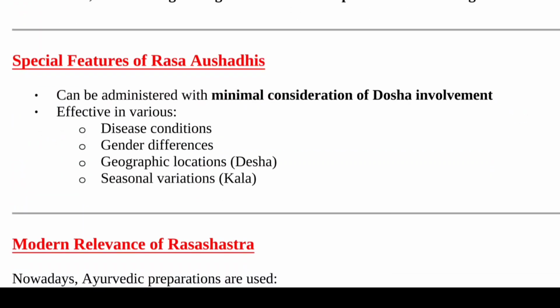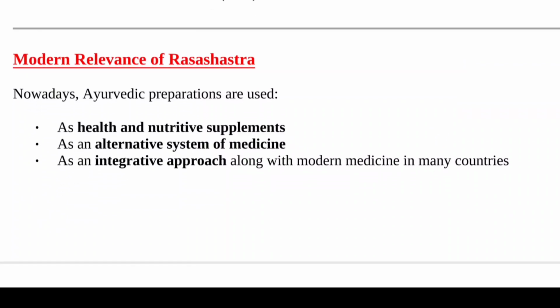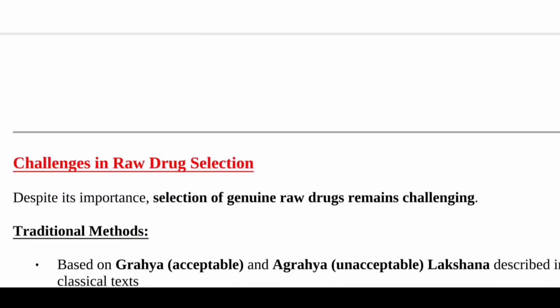Special features of Rasaushadhis: they can be administered with mineral consideration of dosha involvement and are effective in various disease conditions, also considering gender differences and geological locations, and in use with seasonal variations. Now we see the modern relevance of Rasashastra. Nowadays, Ayurvedic preparations are used as health and nutritive supplements, also as an alternative system of medicine and as an integrative approach along with modern medicine in many countries.